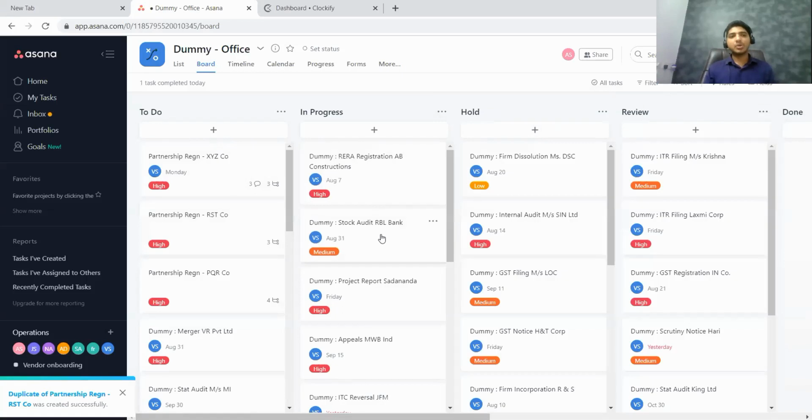So this is about how you use Asana. All your communications, all the messages you write to somebody else in the comment box, or somebody writes to you, will appear in your inbox. Once you open your inbox, every message written by your employees to you, or by you to your employees, will be reflected in your inbox. The look of it is almost similar to your WhatsApp chat box.